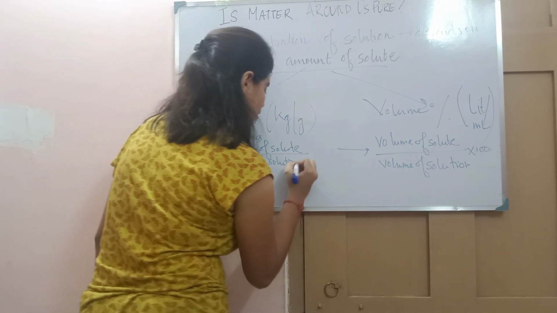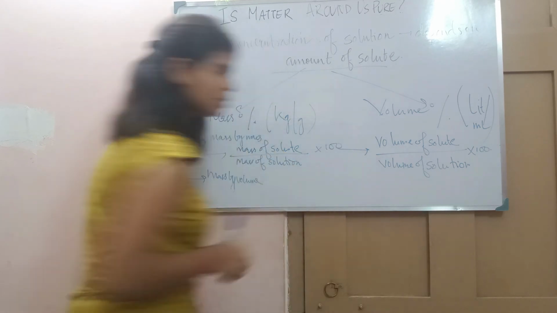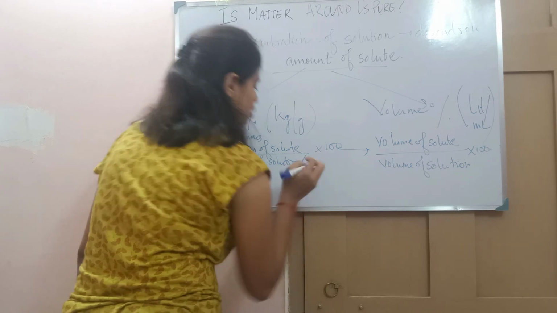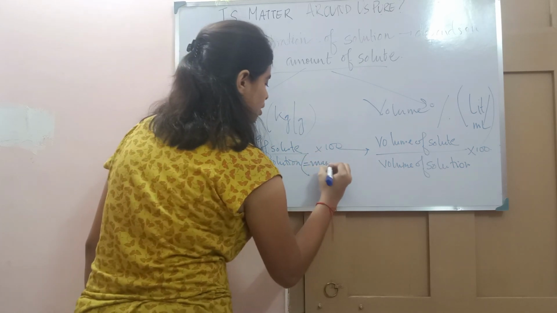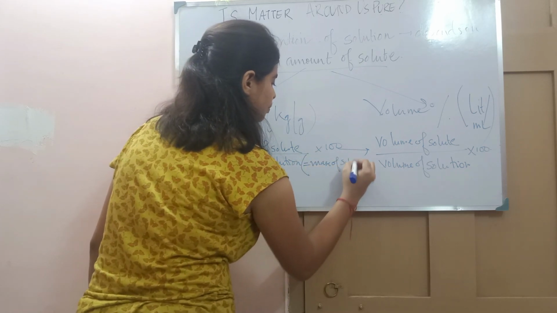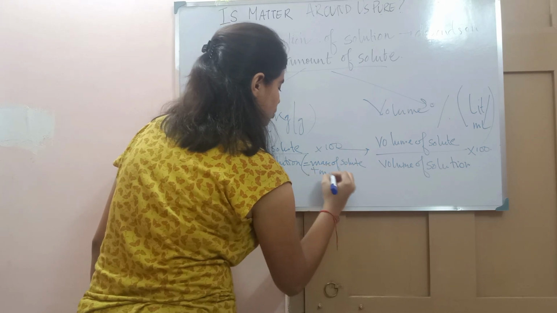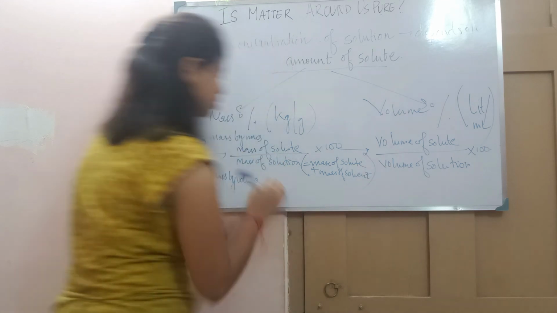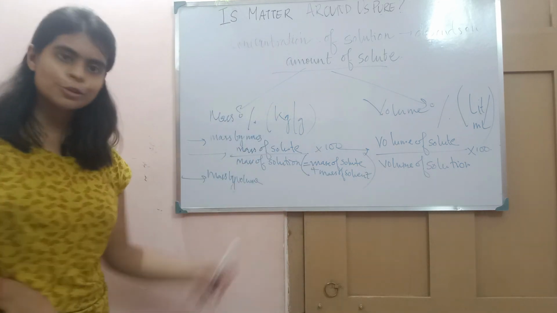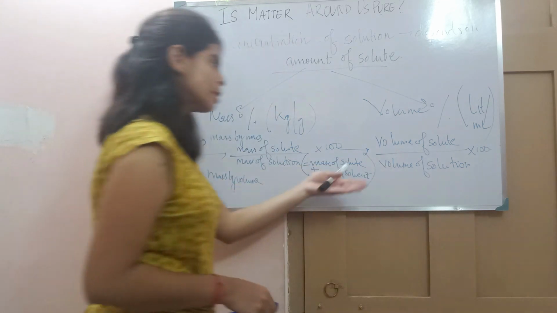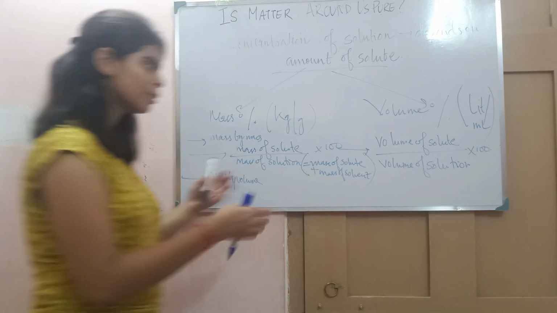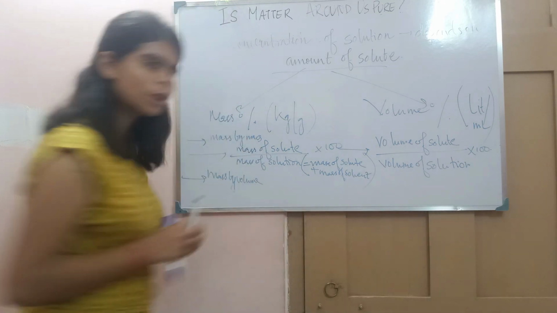And where does the mass of the solution come from? The mass of the solution equals the mass of the solute plus the mass of the solvent, right? Because together, as I told you, these make a solution. So the mass of the solution is the summation of the solute and the solvent.